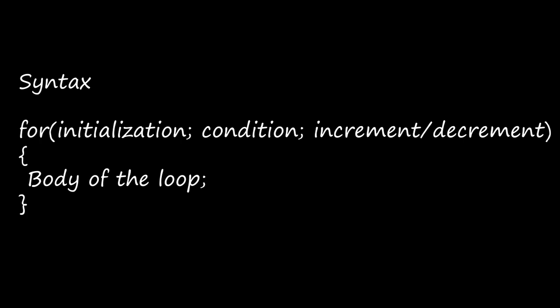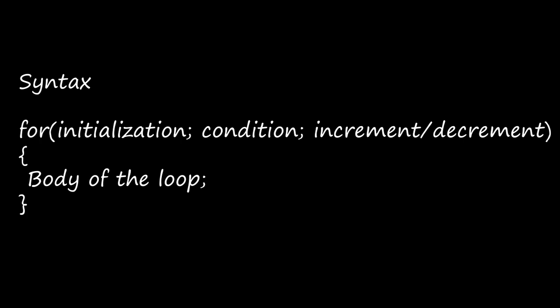Plus plus means it will add 1 to it, right? And next time it will execute for 4 and next time the code will be executed for 5, till 10 the value will be executed, right? So that is the use of increment or decrement. If you are giving decrement and the value is 2, each time it will reduce 1. First time it will execute with 2 and next time, if it is a decrement operator, it will reduce 1.